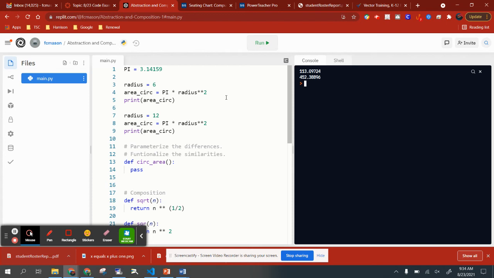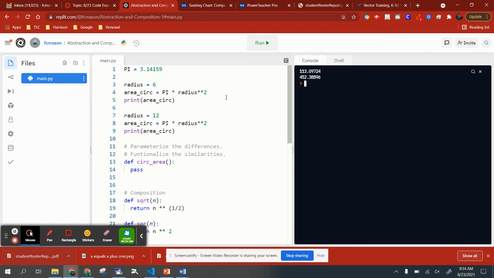Okay, so I'll say it again. And I will keep these bits of Python wisdom up on the board because they're really, really important conceptually. To think like Python, you need to understand all of these. So again, it's parameterize differences, functionalize similarities. Okay, so let's talk about what that means. When you look at the first code chunk, lines 3 through 5, and then the second code chunk, 7 through 9, what's the difference?